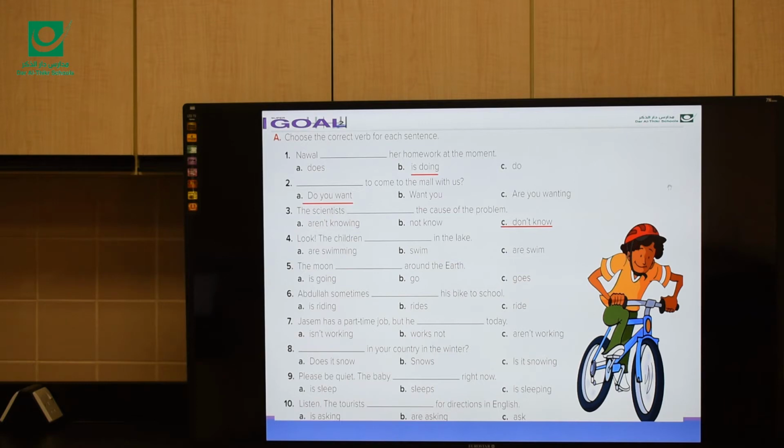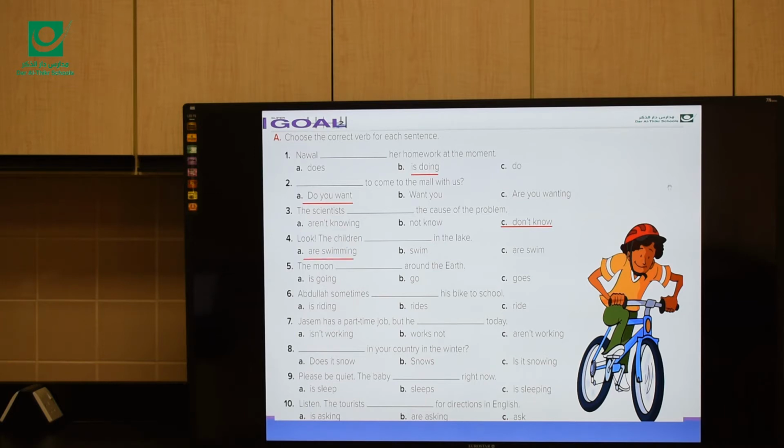Number 4, look. The children ___ in the lake. Look here refers to something that is happening at the moment, at the time of speaking. So are swimming, swim, or are swim? Exactly, the correct answer is are swimming.